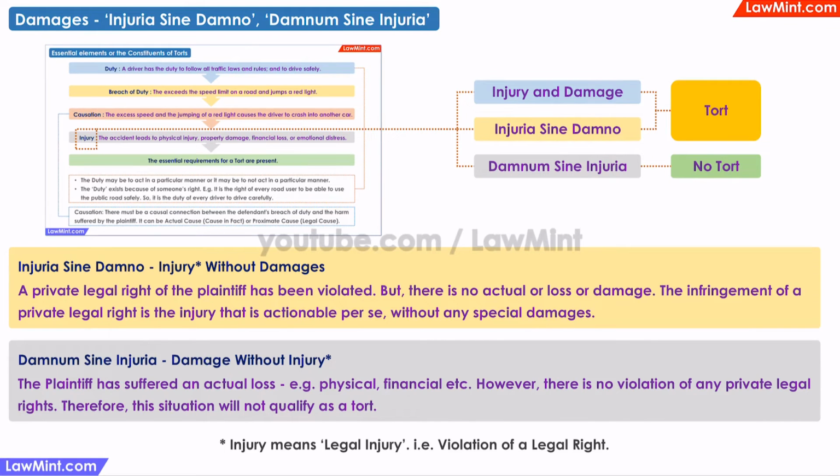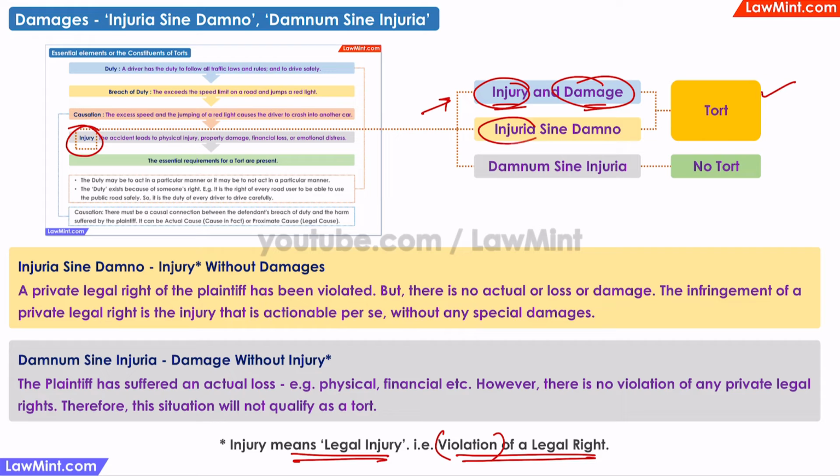As we have previously discussed, one of the essential elements of a tort is an injury. Here we are talking about a legal injury, and a legal injury means that a private legal right of the plaintiff has been violated. There can be three scenarios. There can be a legal injury, and there is also some damage. It can be physical, financial, emotional, etc. Since both injury and damage are present, this easily qualifies as a tort.